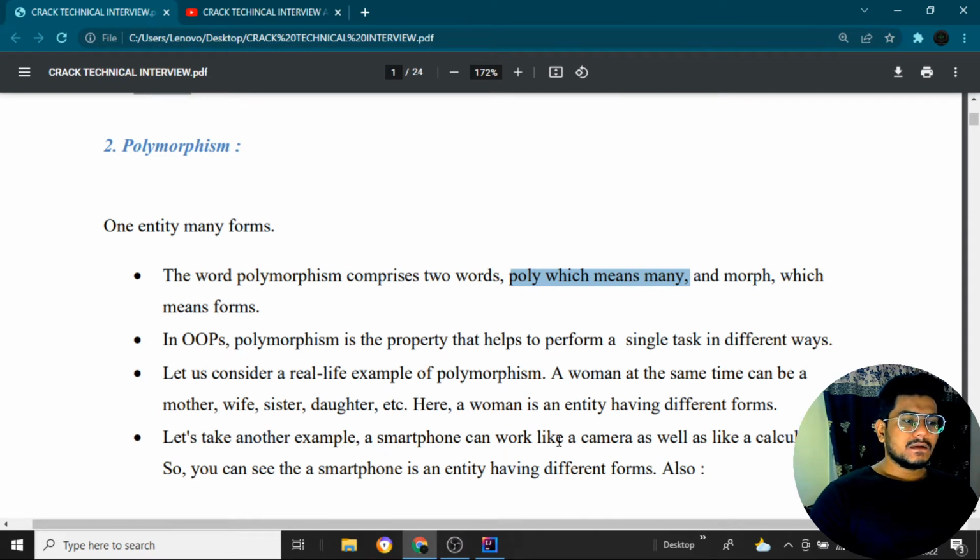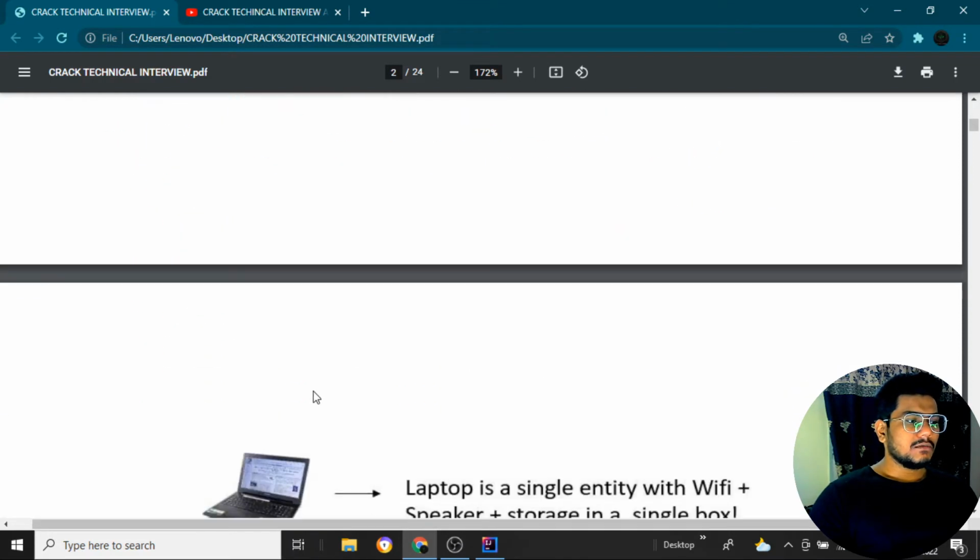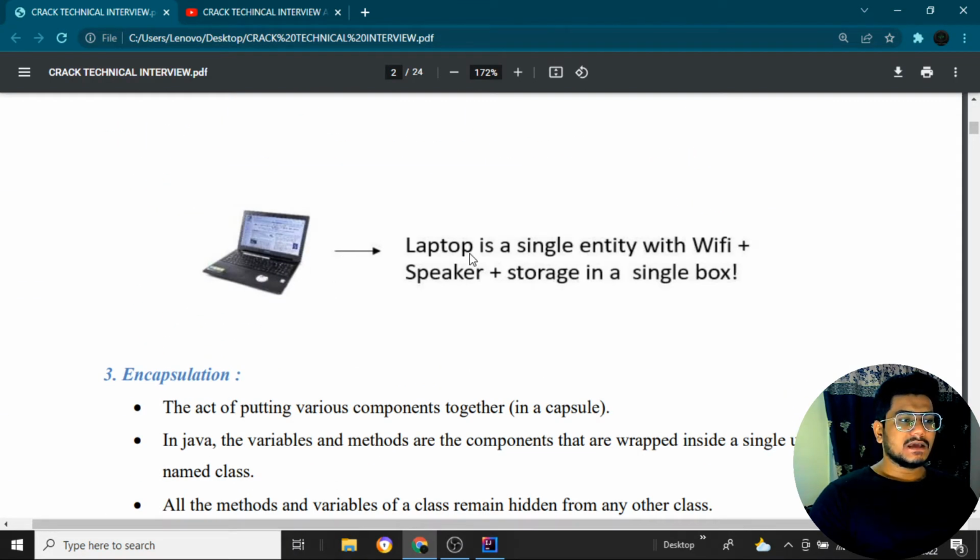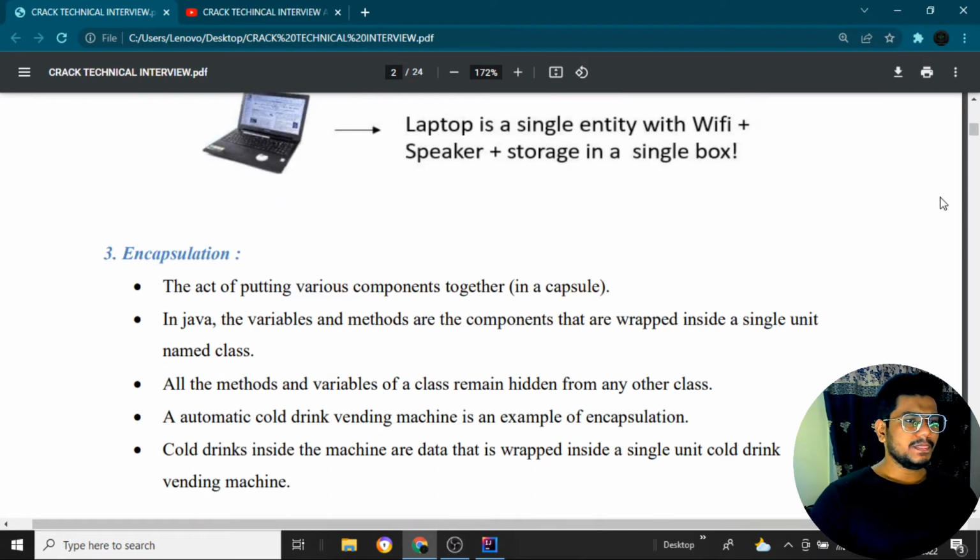A smartphone can work like a camera as well as a calculator. So you can see the smartphone is an entity having different forms. Suppose, as I said, we have a smartphone, it will have a number of different forms. So we can open the camera, it acts like a calculator, it acts like a music player, all those things. So that is polymorphism. The laptop also, you can see we have the laptop, an entity with Wi-Fi, speaker, storage, all those things. Okay, so this is all about polymorphism.